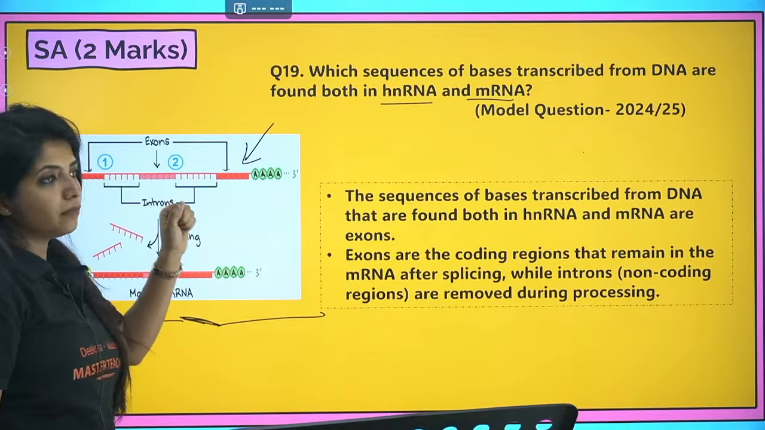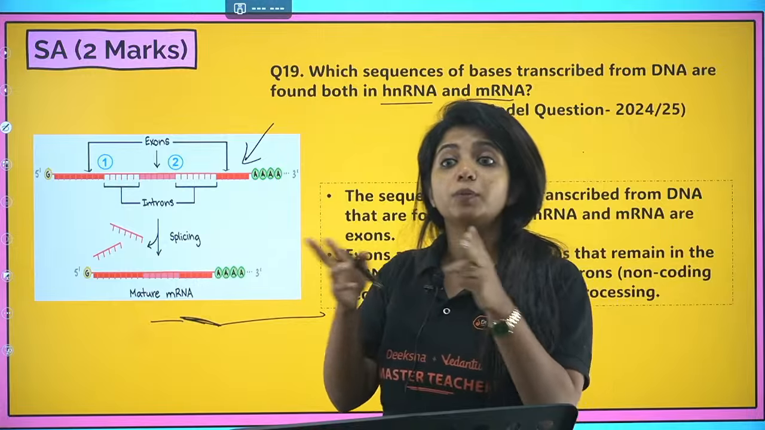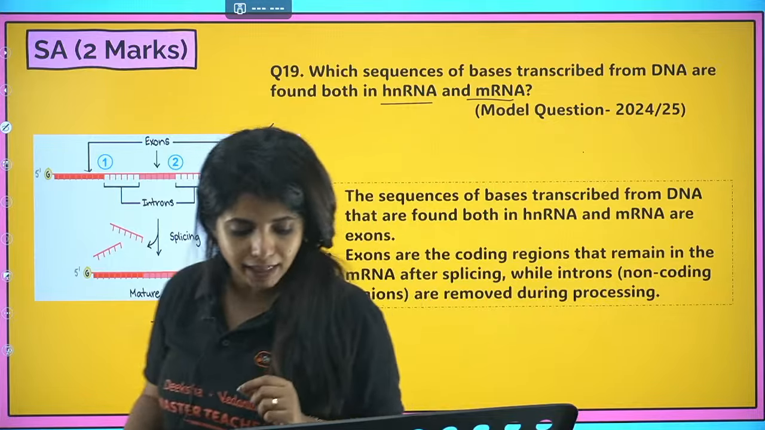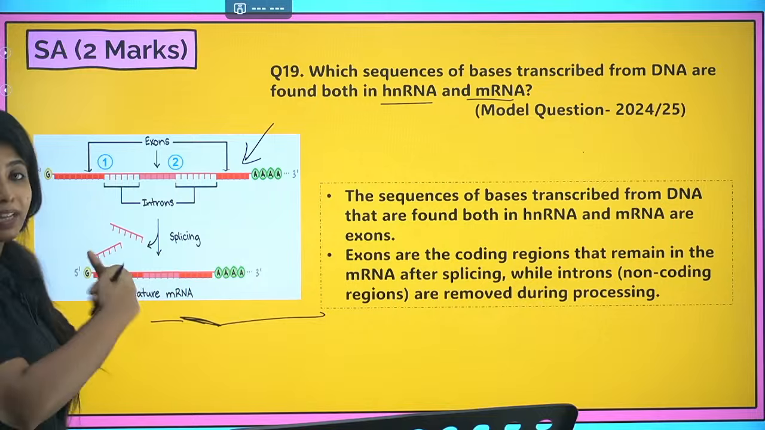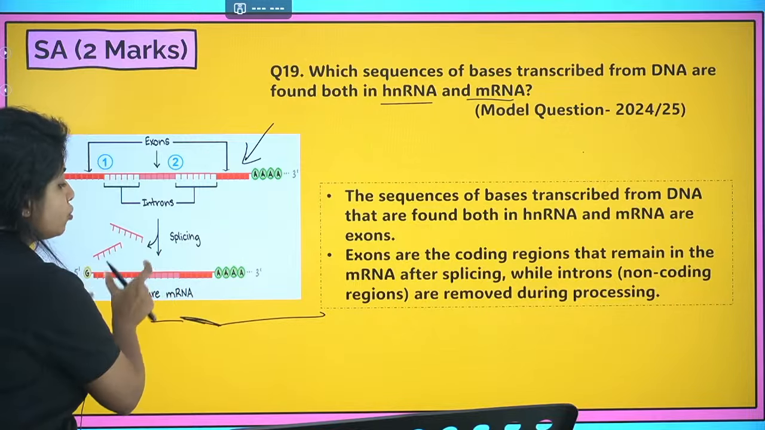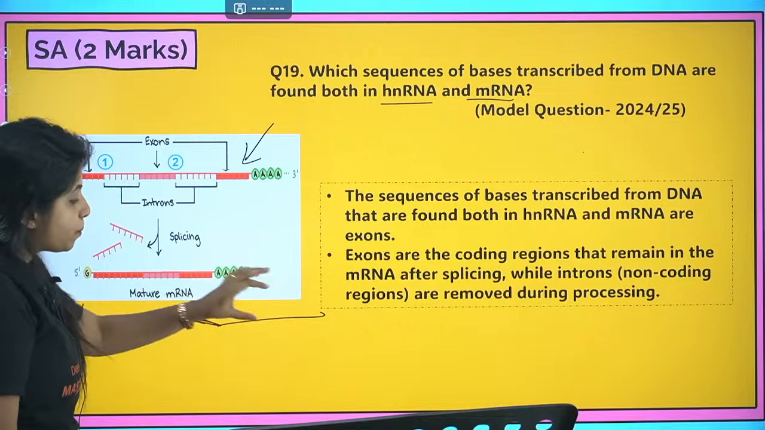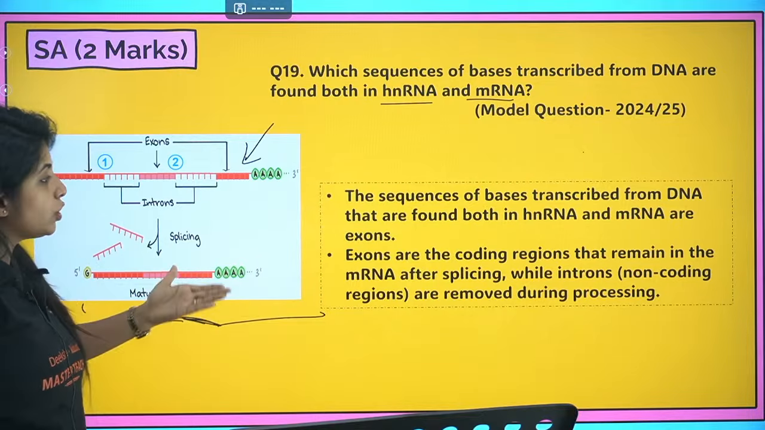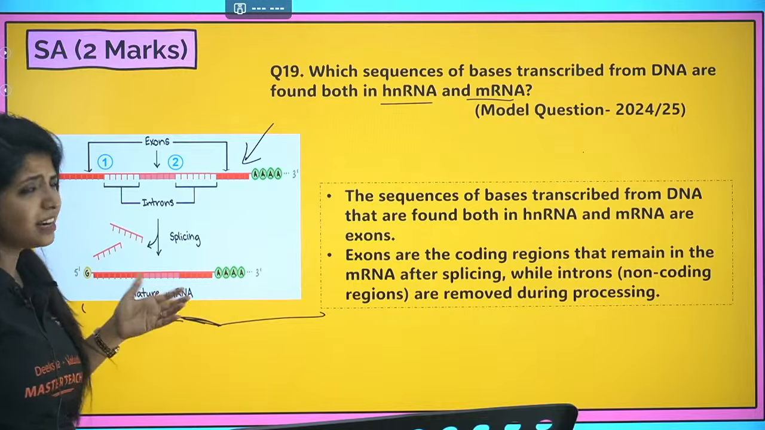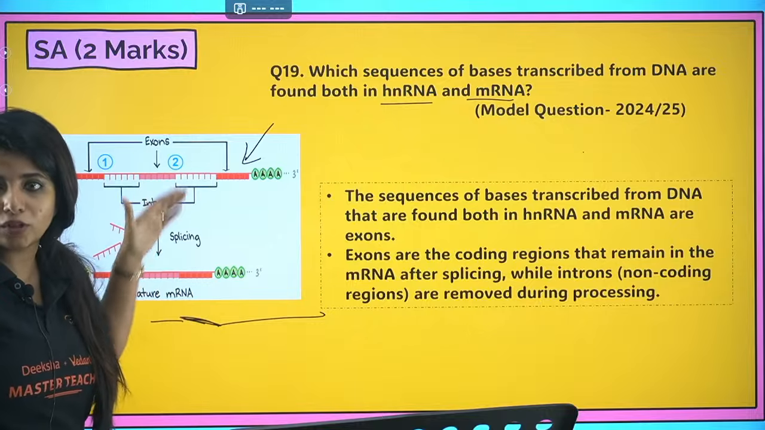Now what will happen? When you have to make proteins, you do not need these introns. So they have to be removed with the help of a process known as splicing. This hnRNA is going to undergo splicing, where the introns are removed and you just have exons which are joined together. The processed form of hnRNA is known as mRNA. So if you are asked what is common here and here, it is the exons, because they are going to code for something. So they are going to be in both.